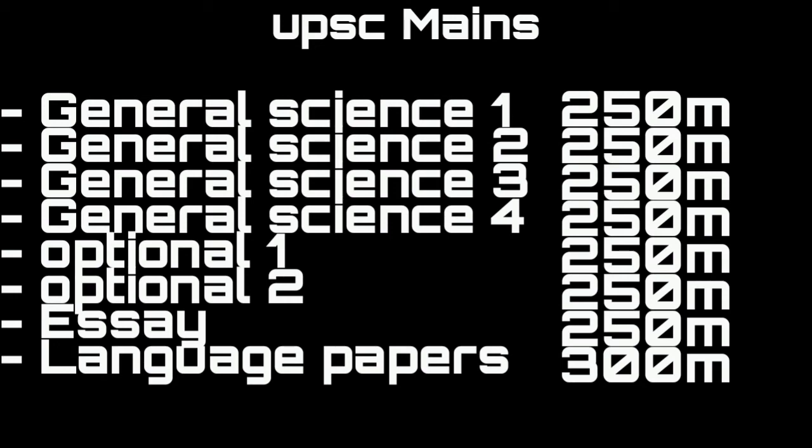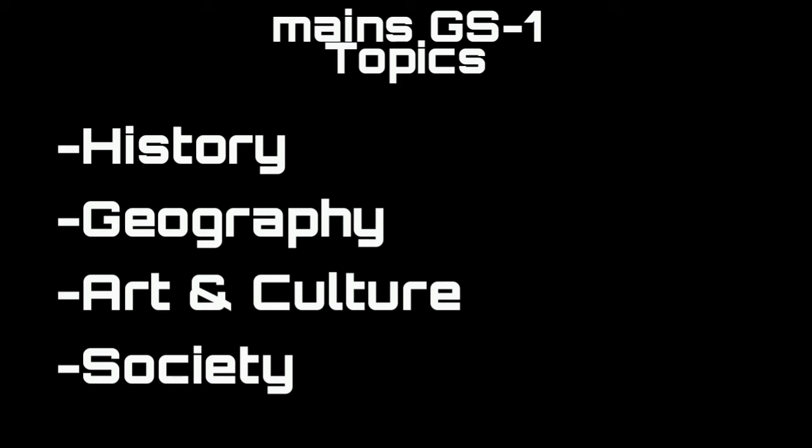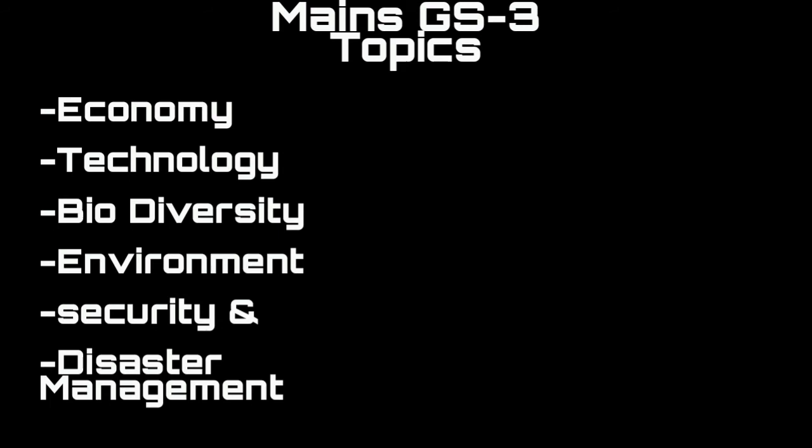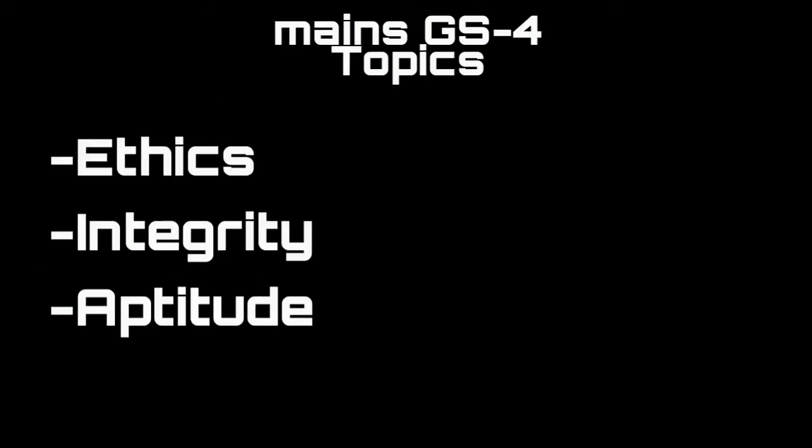Now we are going to see the topics of the GS papers. History, geography, art and culture will be there in GS1, and in GS2, polity, governance, constitution, social justice and international relations. In GS paper 3 we have economy, technology, biodiversity, environment, security and also disaster management. In GS paper 4 we have ethics, integrity and aptitude.